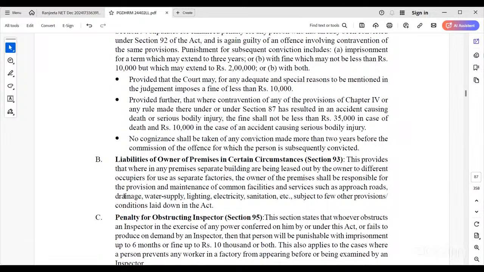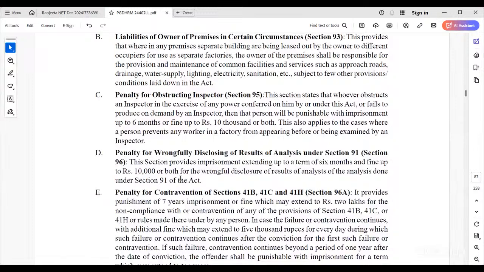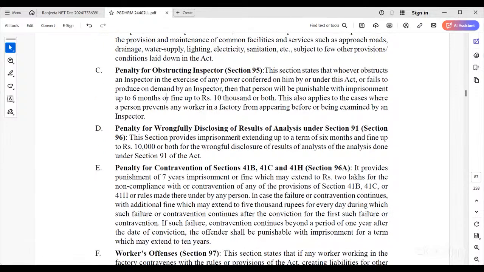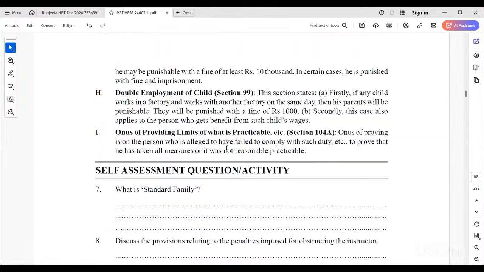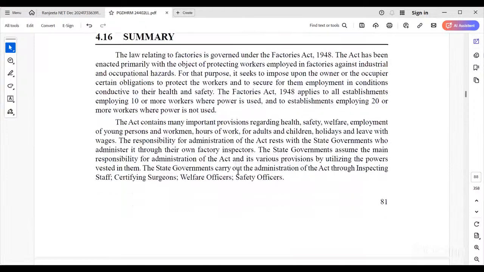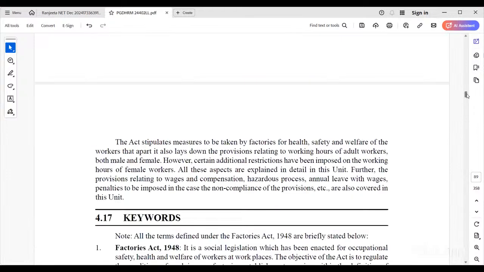So they need to follow a proper drainage system, water, lighting, electricity and sanitation, which, subject to a few other provisions, has to be provided as per this act. Penalty for obstructing an inspector, Section 95: a fine up to 10,000 rupees, imprisonment up to 6 months, or both. Penalty for wrongly disclosing results is also provided. And after this, we'll move to the next topic.